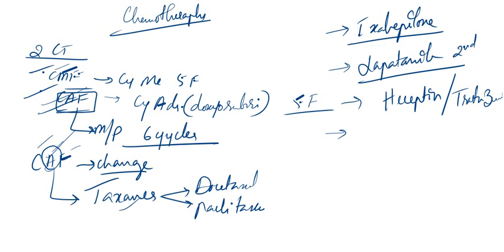So what is the first line agent then? That is Herceptin or trastuzumab. You understand it, guys? These all drugs are very important. Surely you will be getting some sort of MCQ regarding these drugs.